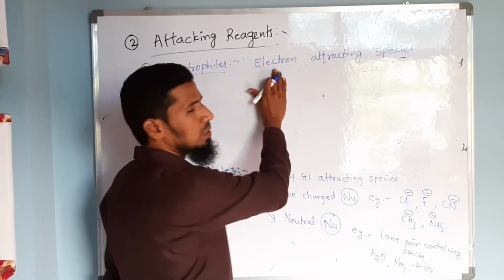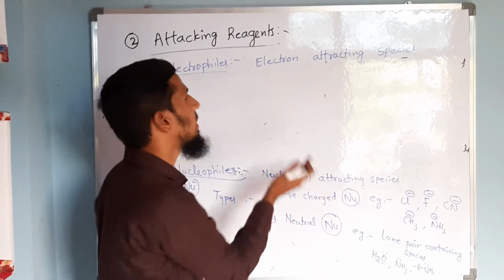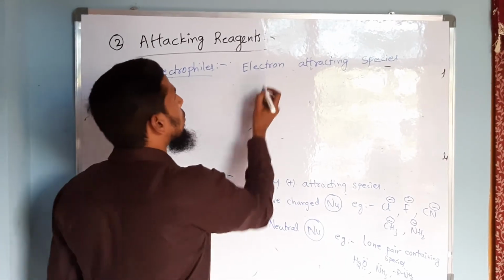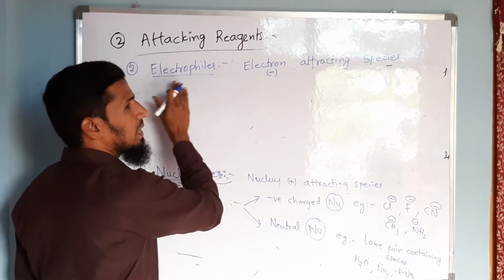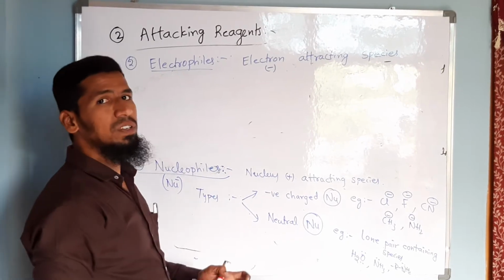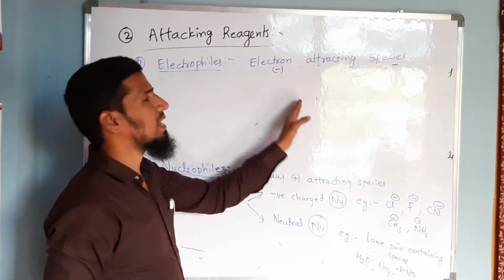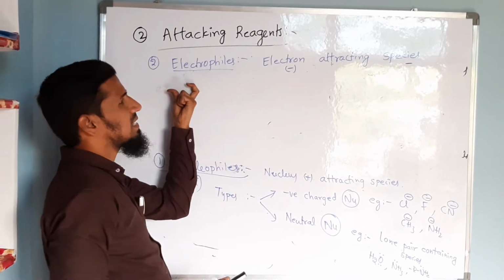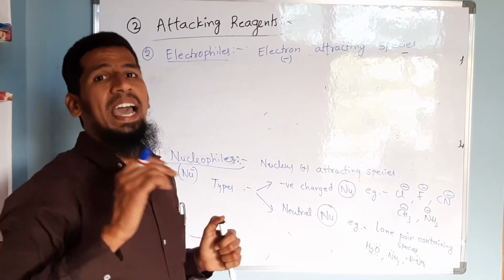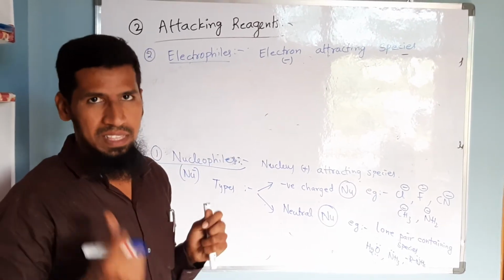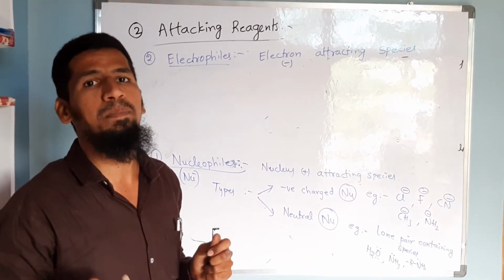What is the charge of an electron? It is negatively charged, we know that. Since it is negatively charged, it is attracted towards positive charge. So you can consider electrophiles to be positively charged. Why are they positively charged? Because they are attracted towards negatively charged subatomic particles, that are nothing but electrons. So that's why they are considered electrophiles. Basically electrophiles are electron deficient, and the deficiency generated here is because of the positive charge.